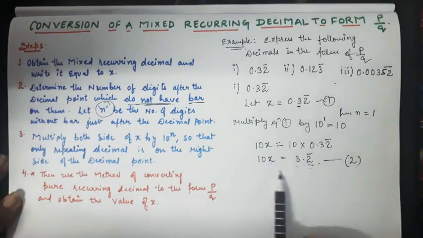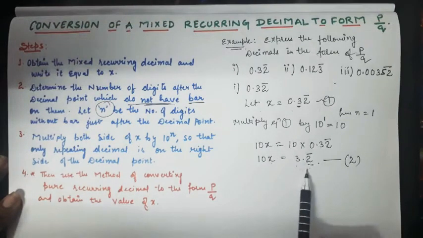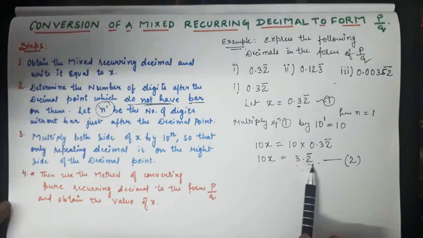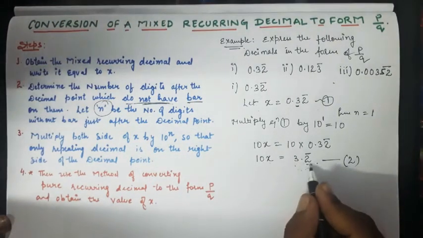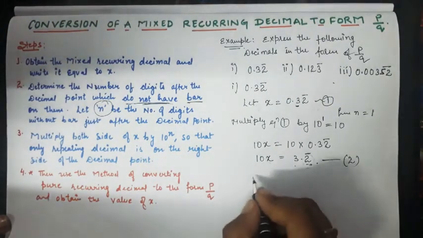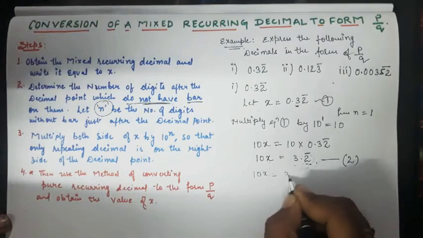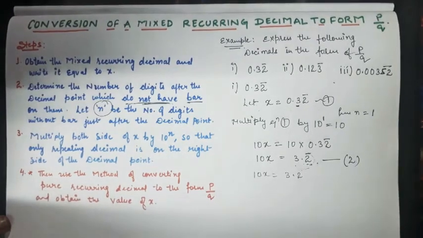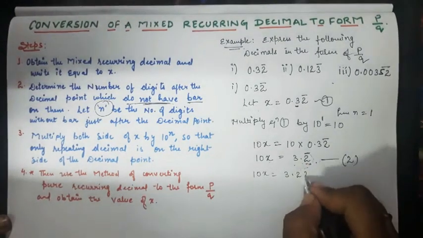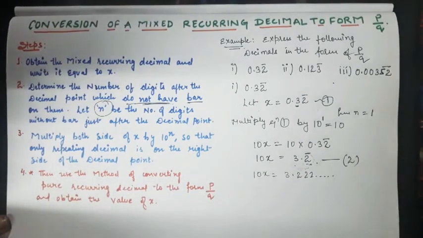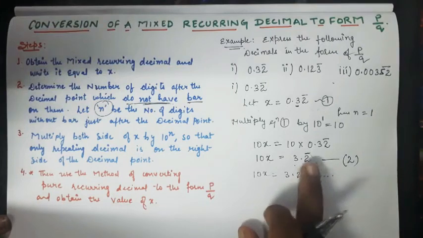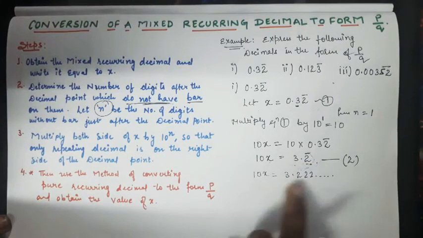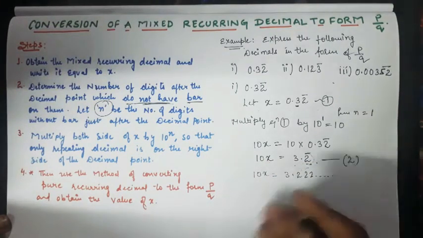As it is a pure recurring decimal, we can apply the same steps which we have discussed before. The first step was to write it in the form of decimal, that is 3.222 and so on. Now we need to see the numbers in bar, only one number is repeating, so we multiply this by 10.